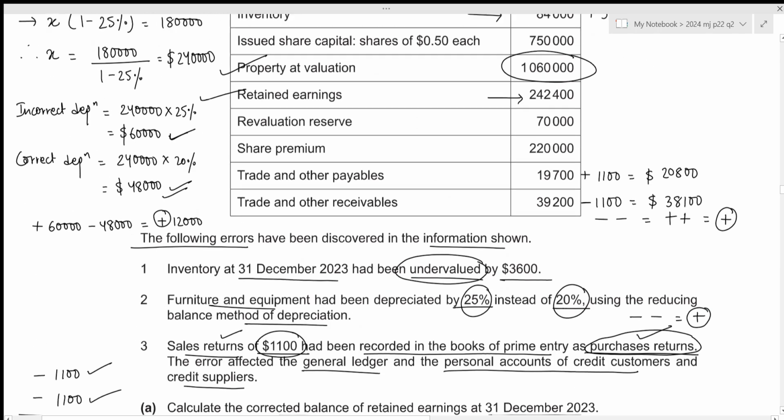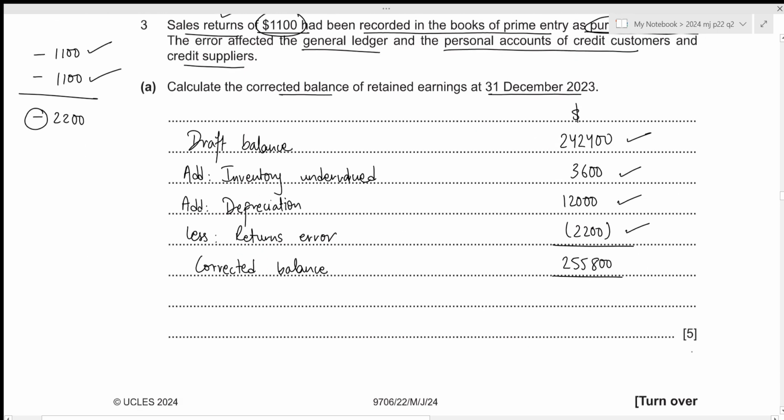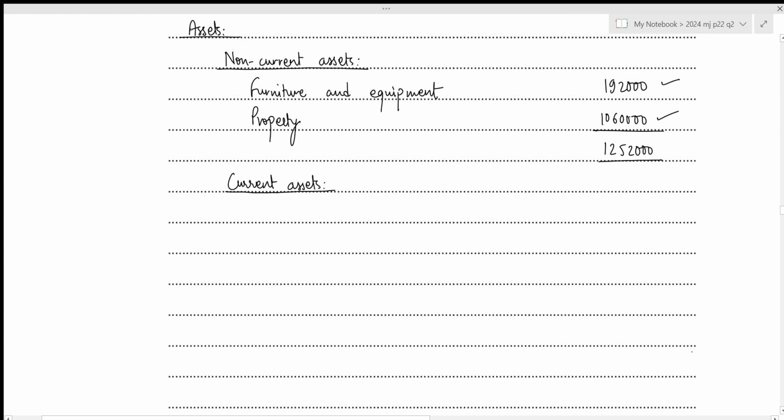For the current assets, we have cash and cash equivalents. Since this has a debit balance, it represents a positive value. It will be recorded as part of our current assets with the value 28,900. We then have inventory with the correct value 87,600. Then we have our trade and other receivables with the correct value of 38,100. That should be all for our current assets. Let's write these three down.